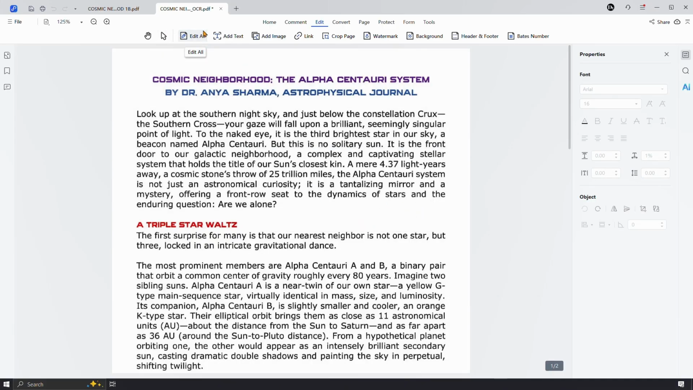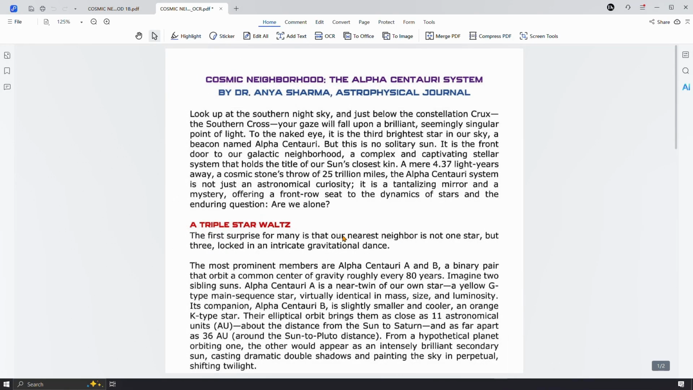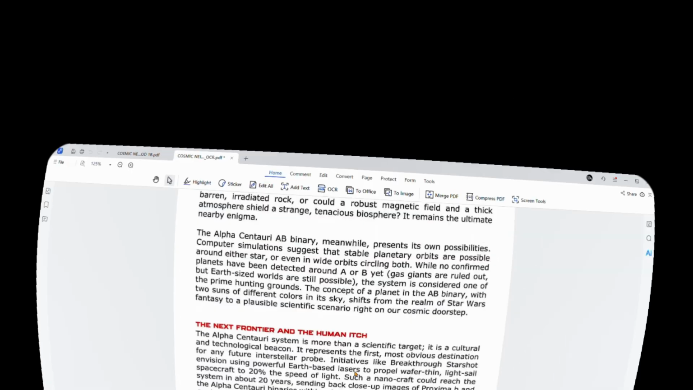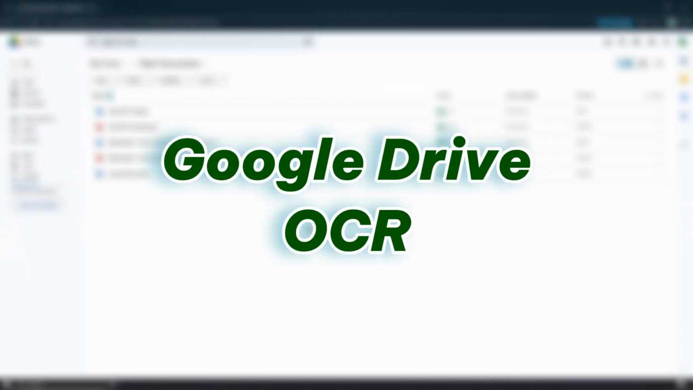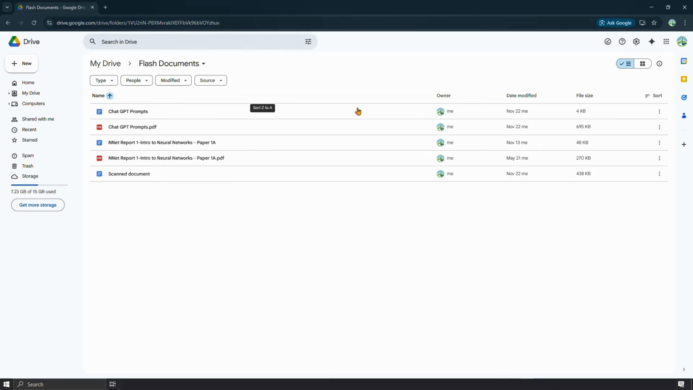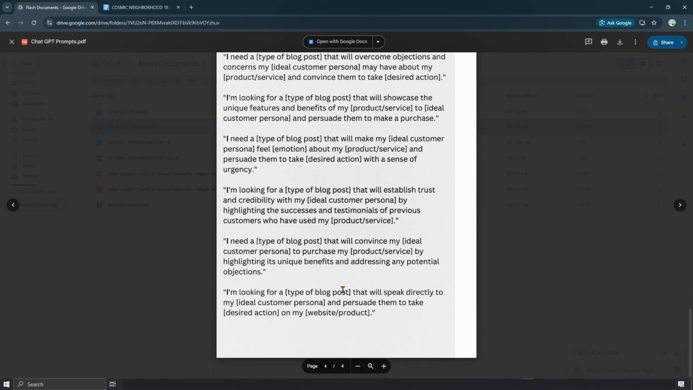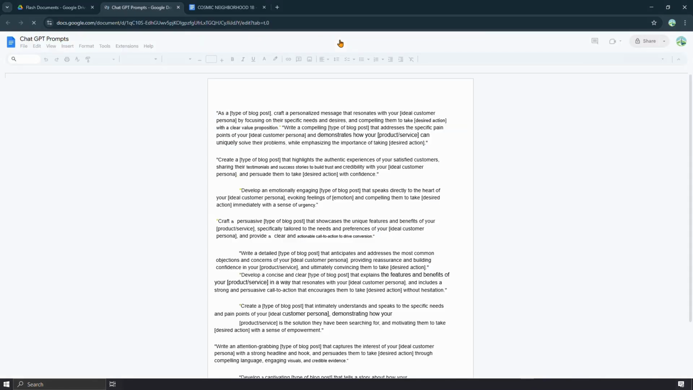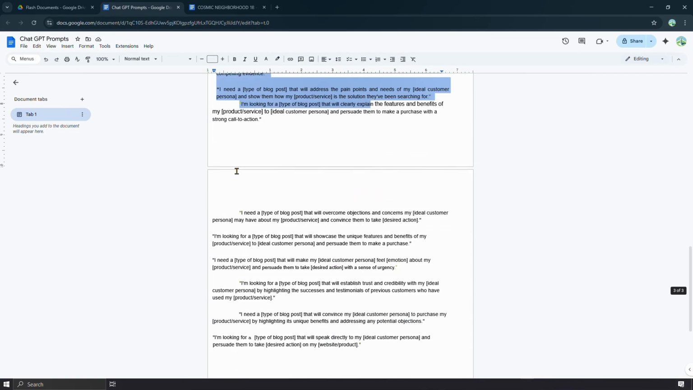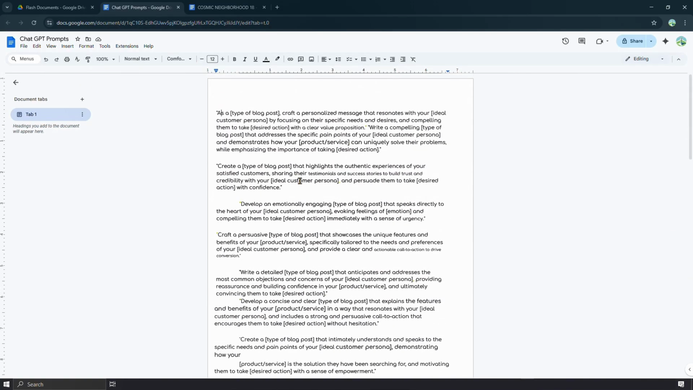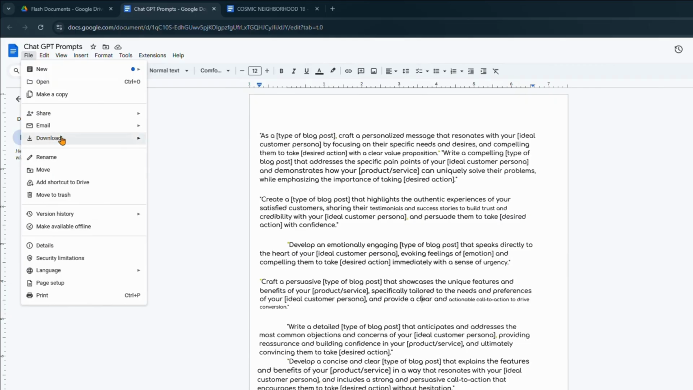But what if you want a completely free, no installation option, and you're okay with losing some of the original formatting? Enter Google Drive's built-in OCR. Simply go to drive.google.com, upload your scanned PDF, open it, and select Open with Google Docs. Google will automatically process the file, run its OCR in the background, and open a new document with all the extracted text. To get it back as a PDF, just go to File, Download as PDF Document.